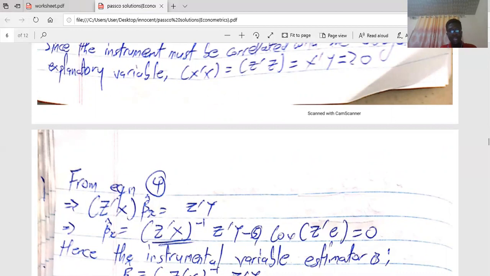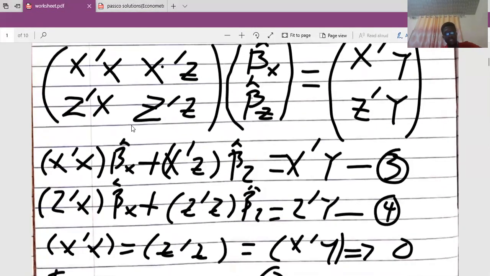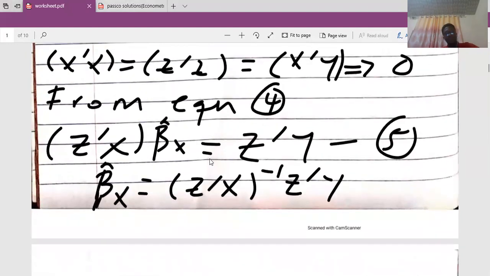So anytime you end up getting an estimator of this form, it means that there is no correlation between the variable and the error term. That's the instrumental variable and the error term. And with this, we can solve for or prove that the estimate here is unbiased. Okay, so that's how come we had this as our instrumental variable estimator. I hope you find this tutorial very useful.